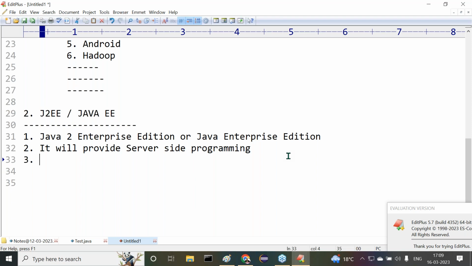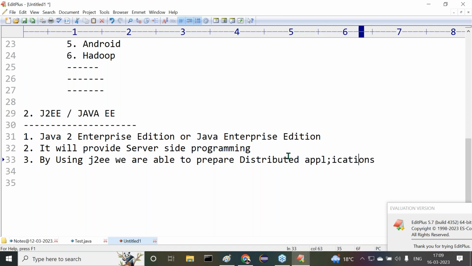But by using J2EE, we are able to prepare distributed applications, or another name, enterprise applications. Right or not?